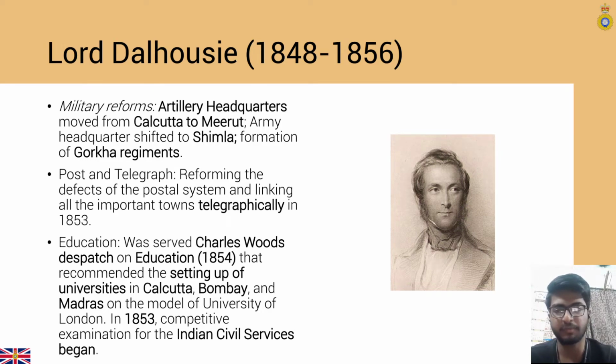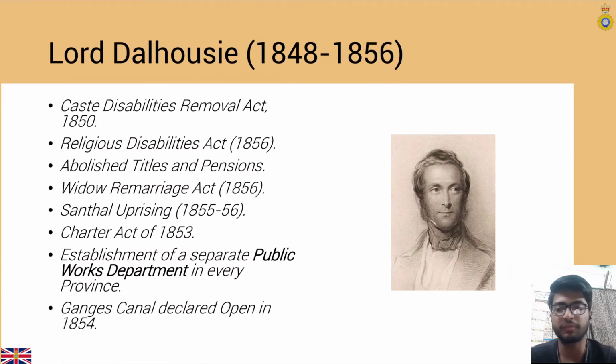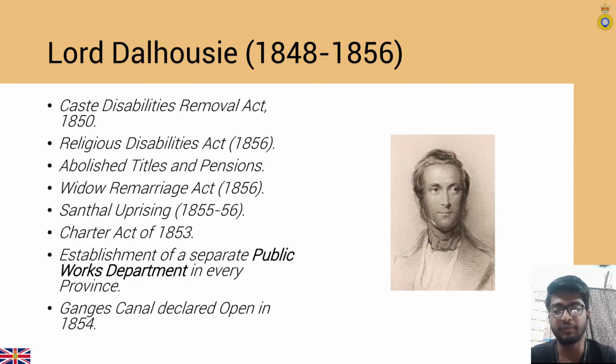His military reforms included artillery headquarters moved from Calcutta to Meerut, army headquarters shifted to Shimla, and formation of Gorkha regiments. A few other reforms were the Caste Disabilities Removal Act in 1850, the Religious Disabilities Act in 1856, abolished titles and pensions, the Widow Remarriage Act in 1856, the Santhal Uprising from 1855 to 56, the Charter Act in 1853, establishment of a separate public works department in every province, and the Ganges Canal declared open in 1854.